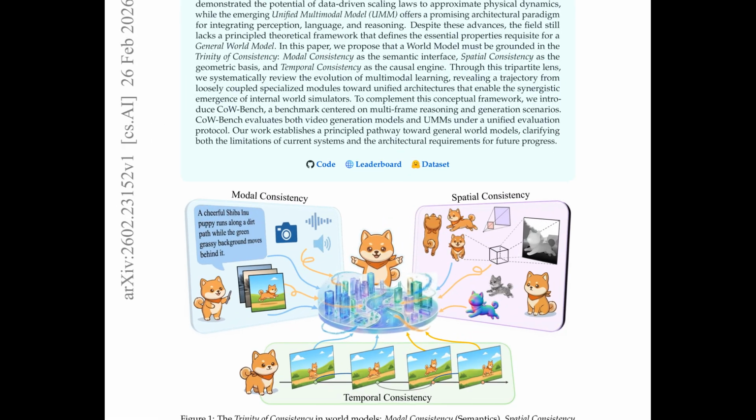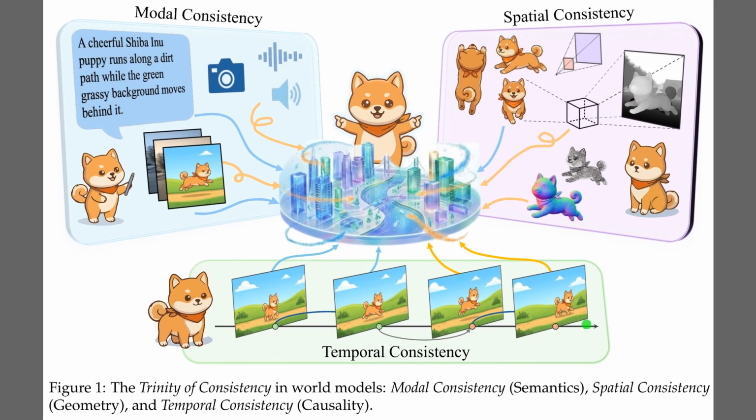So Figure 1 visualizes the central thesis, the trinity of consistency required for a general world model, using a Shiba Inu as a running example. On the top left, modal consistency handles the semantic interface, aligning text, audio, and visual data so the description matches the image. Moving to the top right, spatial consistency establishes the geometric basis, ensuring the model respects 3D structures and perspective rather than just painting pixels. Finally, at the bottom, temporal consistency serves as the causal engine, requiring the model to maintain logical continuity across time sequences.